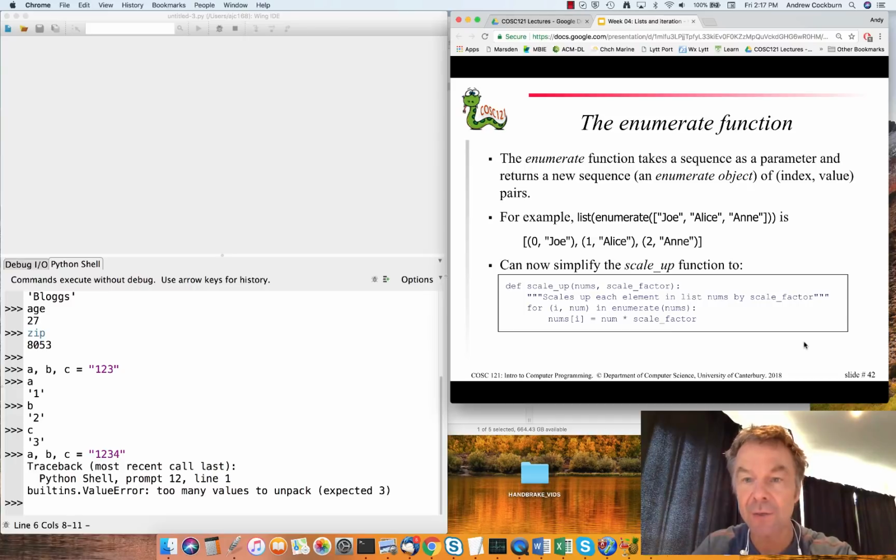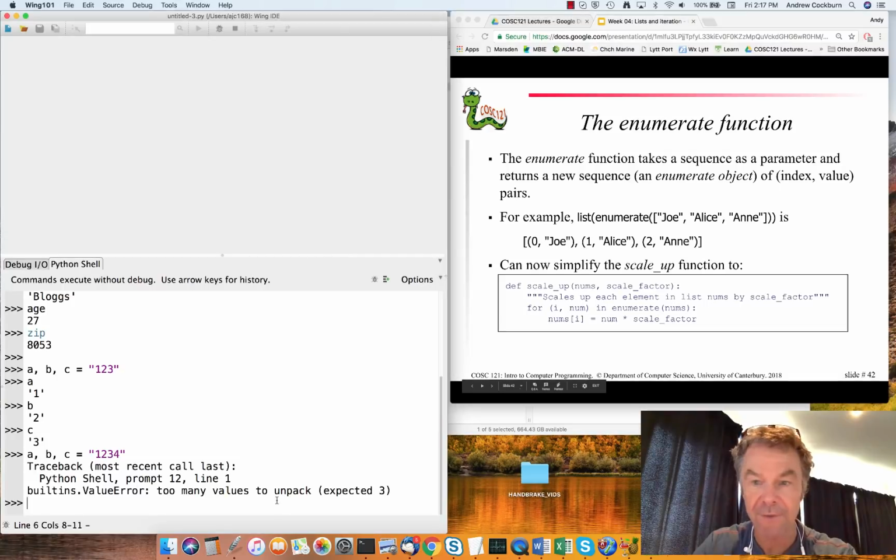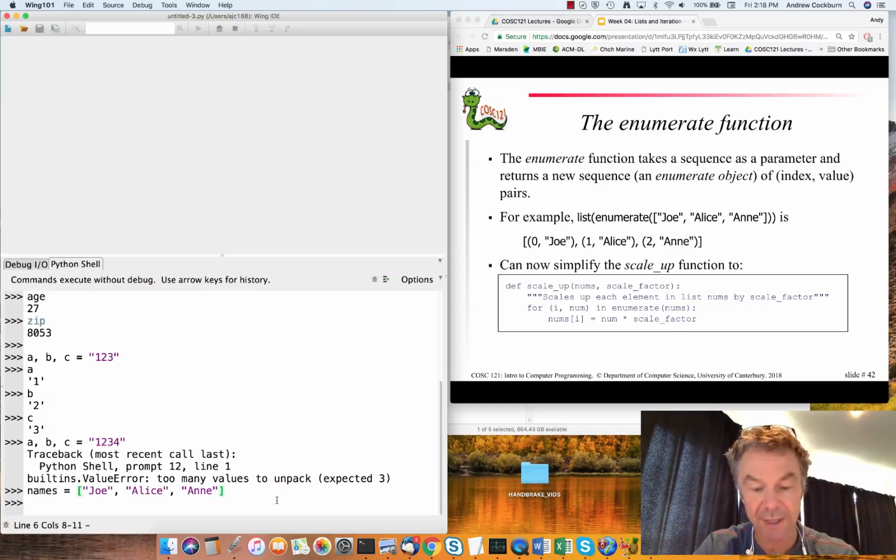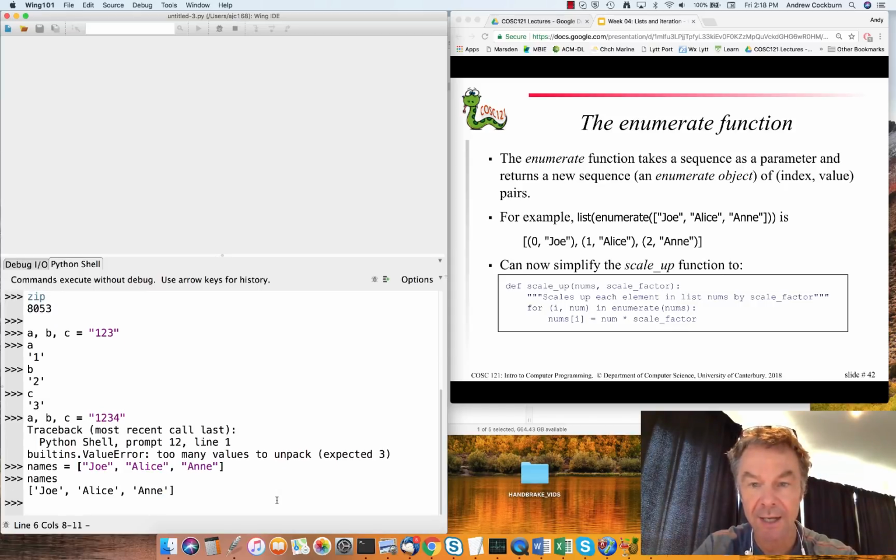Finally, for today, the enumerate function takes a sequence as a parameter and returns a new sequence, an enumerate object, with index value pairs. So if we've got a list of, say, 3 names, let's create our names as a list that contains Joe, Alice, and Anne, as the example shows there. So names refers to a list, right? I can now create an enumeration of those objects, and I'm going to turn it into a list just to allow you to see this object.